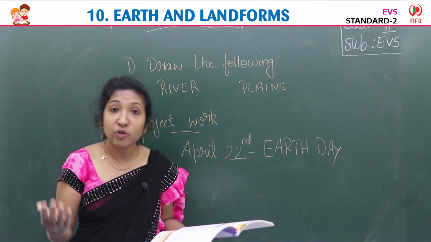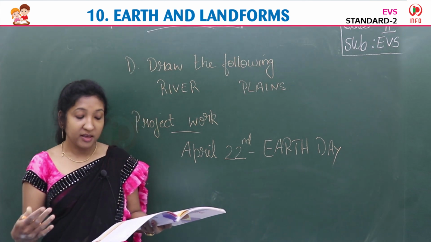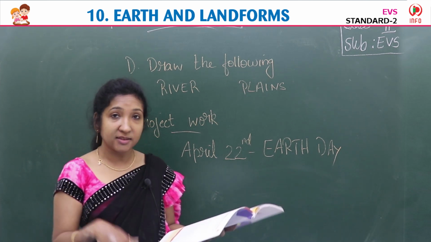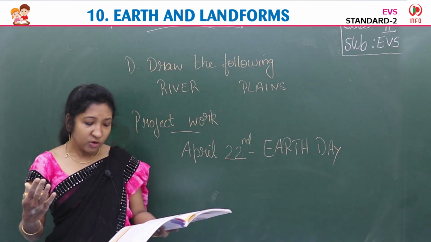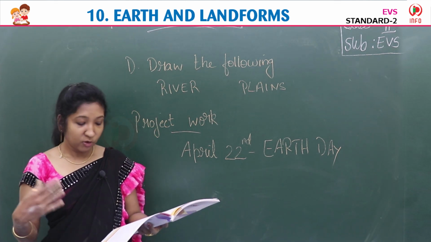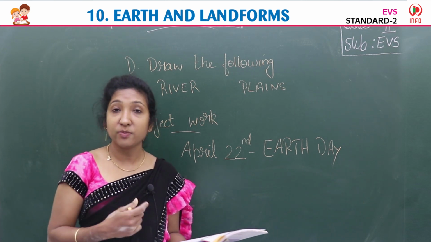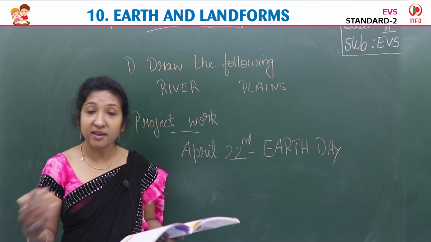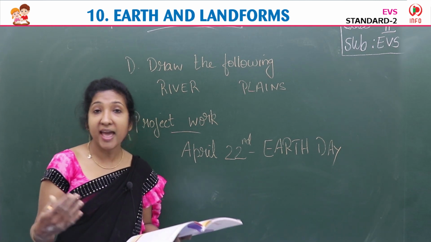Earth, you have to love it. Go green, care for our planet Earth. So something you can write: make every day Earth Day, go green, our Earth our home, save it, a clean Earth is a happy Earth.